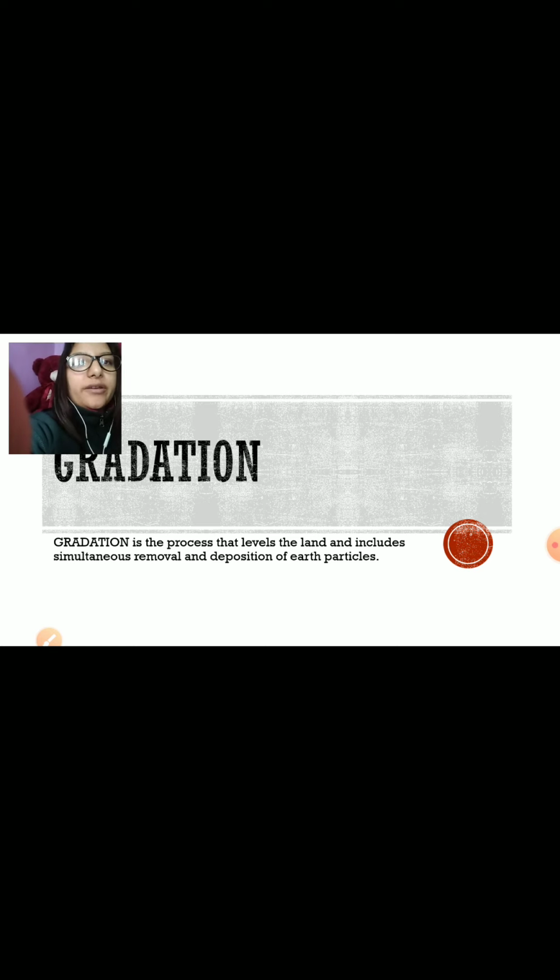Okay, so in this part, we will continue with the concept of gradation and weathering. Now, listen to one thing first. The landforms are made up of rocks. All the landforms on the surface of the earth are continuously changing. The landforms that we see around us have taken ages to form and are continuously being modified.